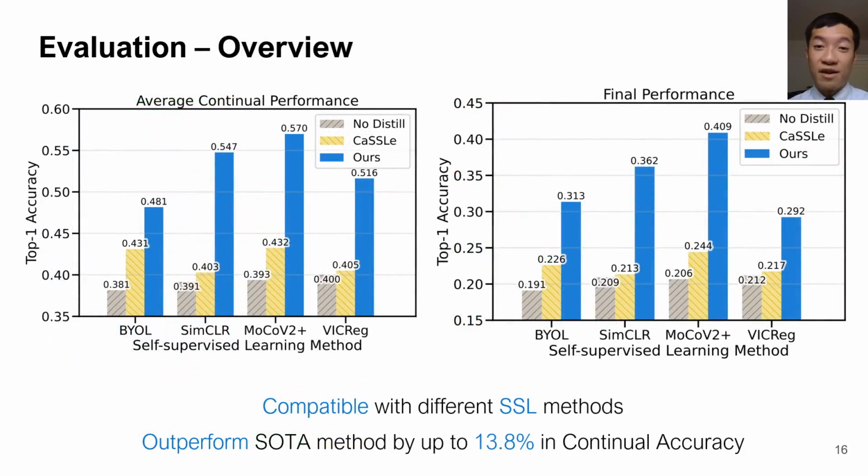So now we have seen the evaluation metrics. First of all, we can take a look at the overall performance of the models on CIFAR 100. Here we have demonstrated that our method is compatible with different self-supervised learning methods, such as BYOL, SimCLR, MoCo V2+, and VICReg. In the plots, the blue bars represent the performance of our models. We can see that it outperforms the previous state-of-the-art method, CaSSLe, by up to 13.8% in continual accuracy.